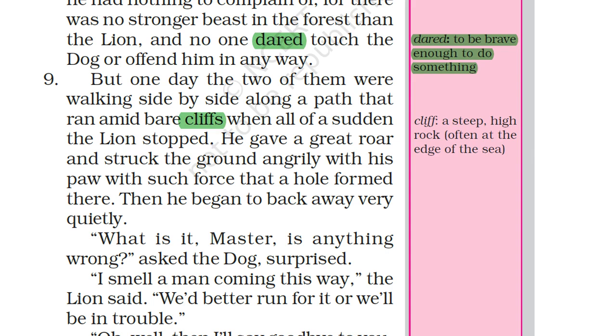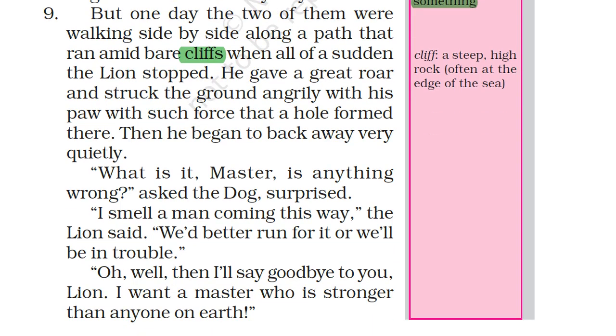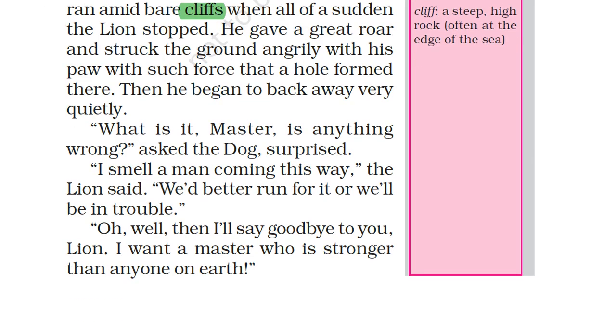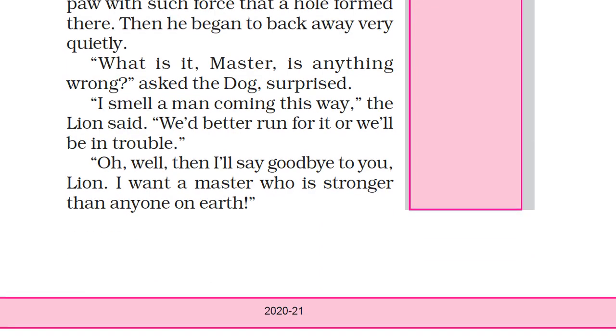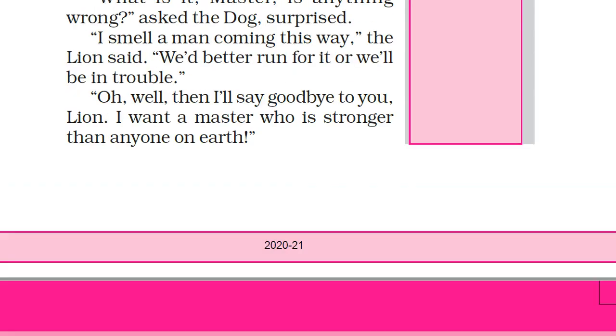Okay, the lion stopped. He gave a great roar and struck the ground angrily with his paw with such force that a hole formed there. Then he began to back away very quietly. "What is it, master? Is anything wrong?" asked the dog, surprised. "I smell a man coming this way," the lion said. "We had better run for it or we will be in trouble." "Oh, well, then I will say goodbye to you, lion. I want a master who is stronger than anyone on earth."